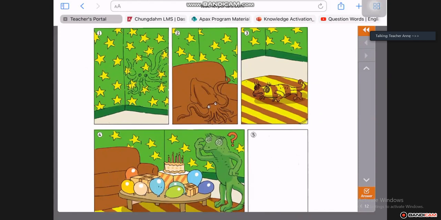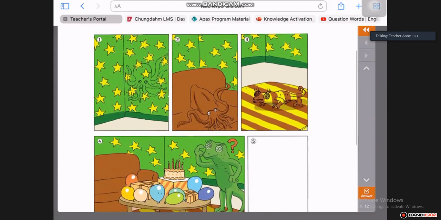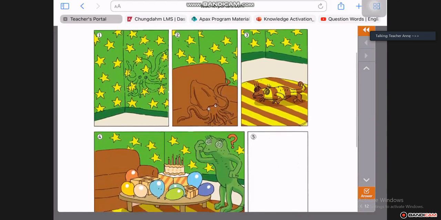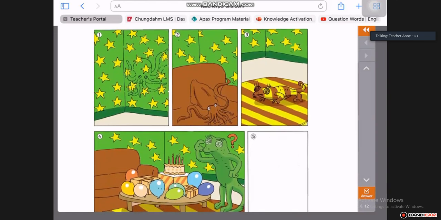So I need 5 sentences from each of you to tell me what the story is all about. You start with number 1, and then you go then. We go next, and lastly, number 5 is the ending.